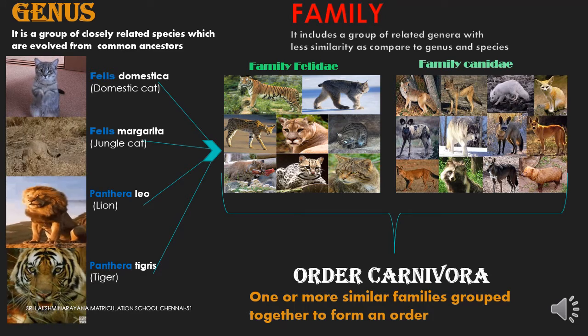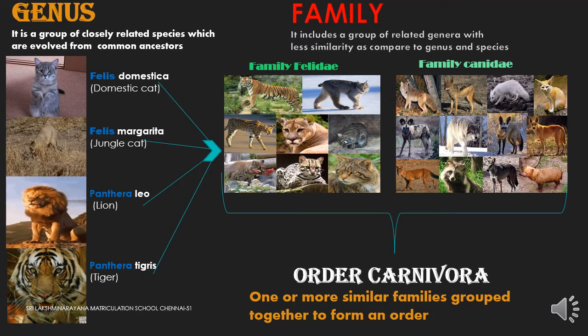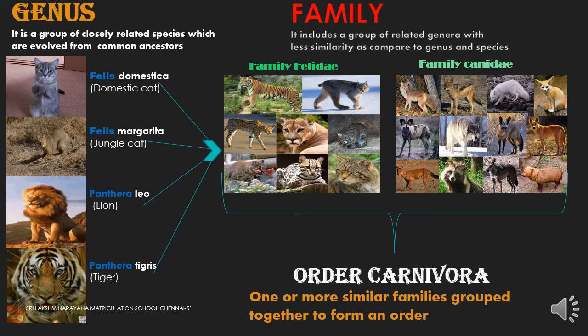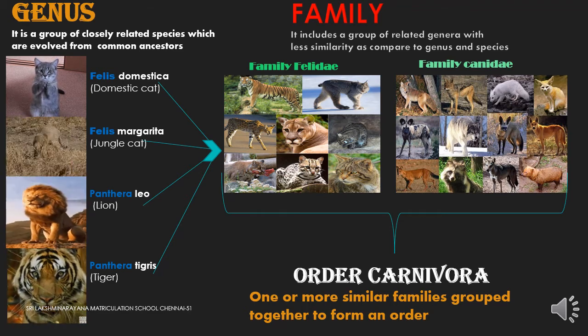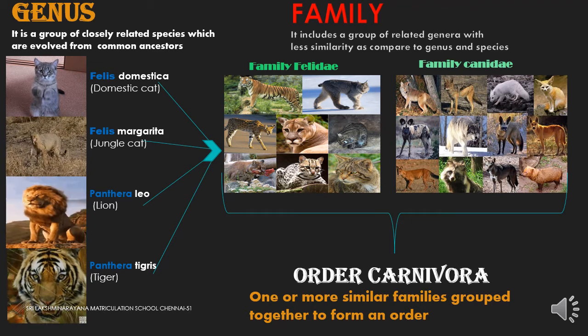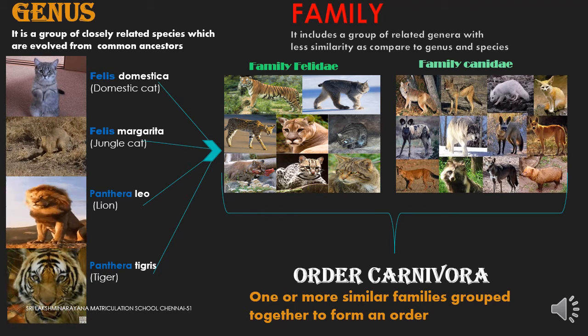So these two families come under a single order called Carnivora. So closely related species come under a single genus, closely related genera come under a single family, and closely related families come under a single order.